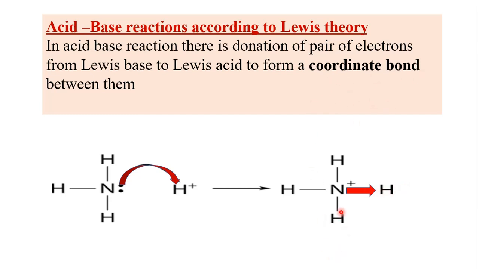The coordinate bond is generally represented by an arrow pointing from donor to acceptor. This bond is also called a dative bond.